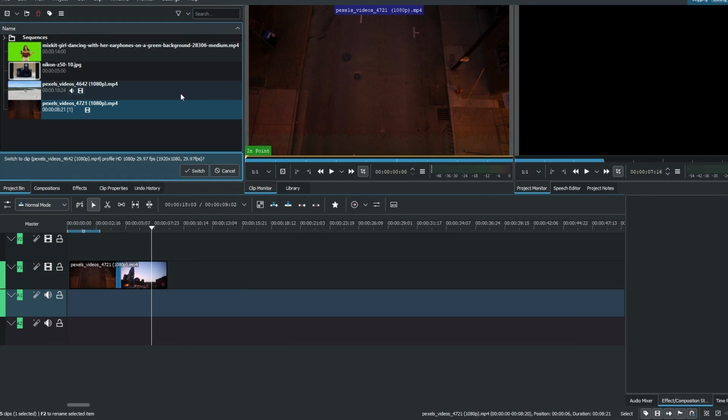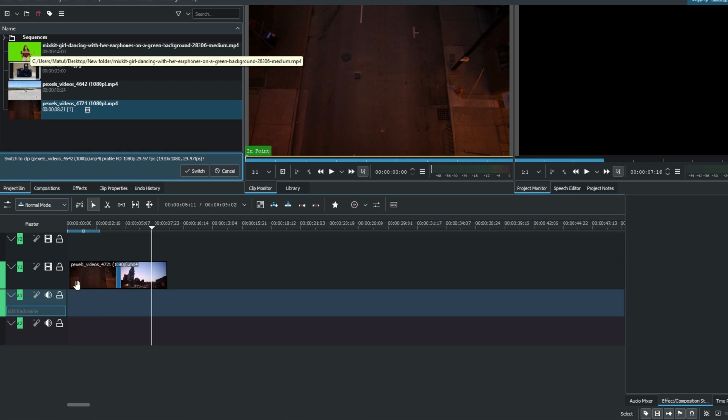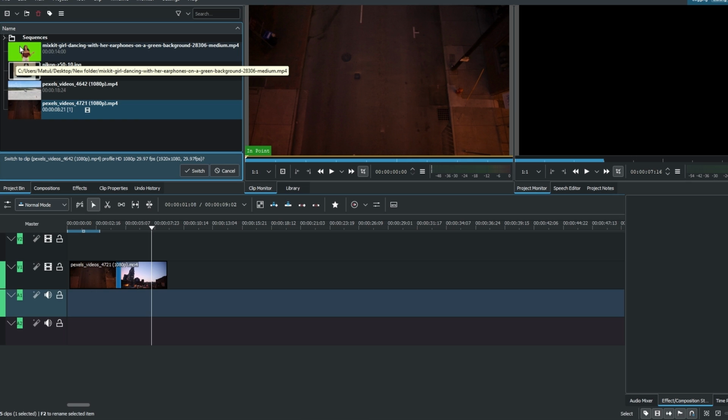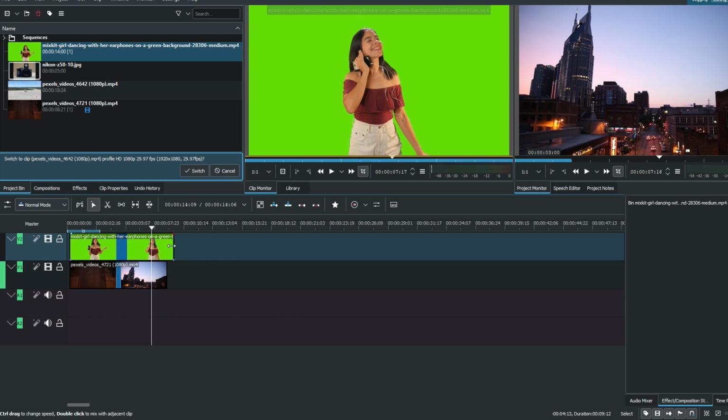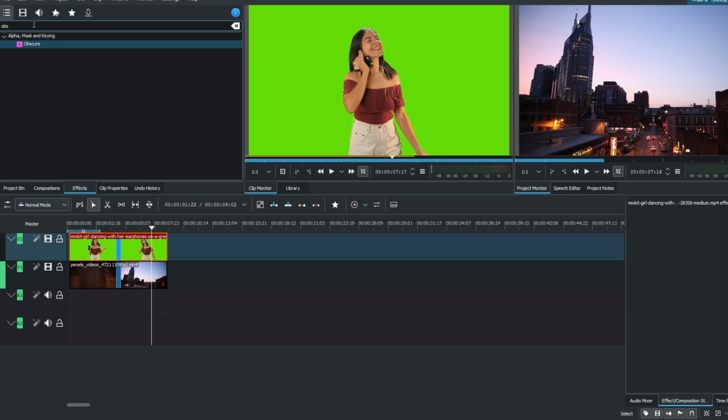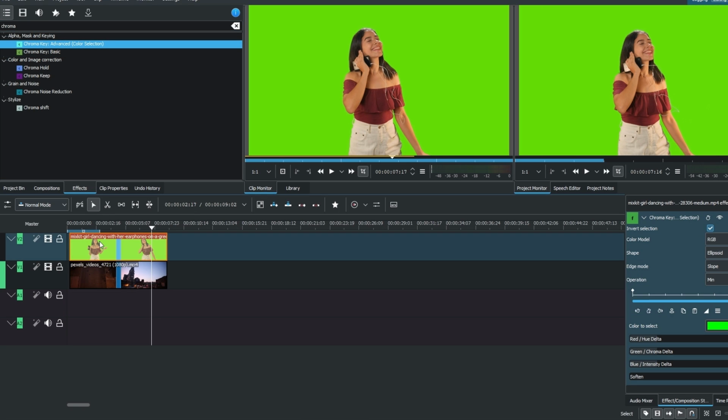Have two clips ready, one with a green screen and another background clip. Drag and drop your green screen clip onto the timeline, placing it above the background clip. Now navigate to the Effects tab and type in Chroma Key in the search bar. Drag and drop the Chroma Key effect onto your green screen clip.